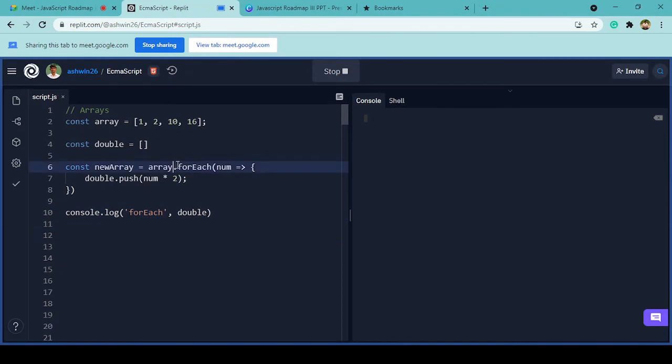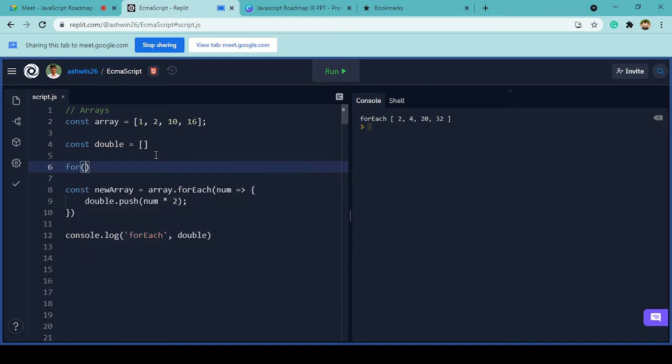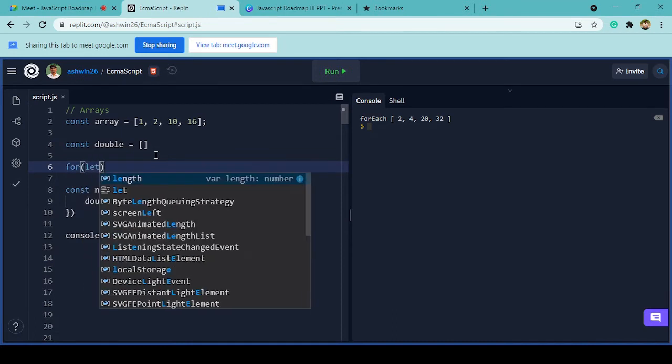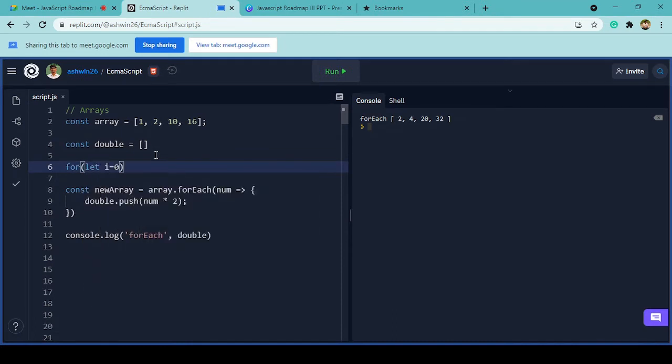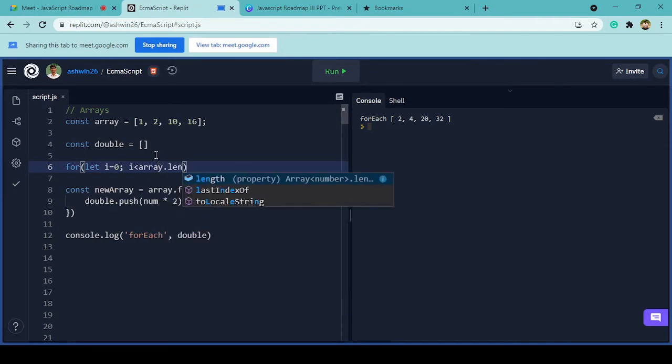So this forEach is actually the new feature that we call ES5. This is very similar to something that we used to do using a general for loop. Generally we had this for loop: let i equal to 0 and i less than, let's say, array dot length, and i plus plus.